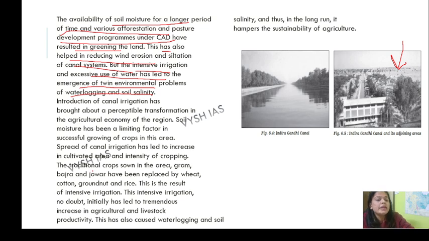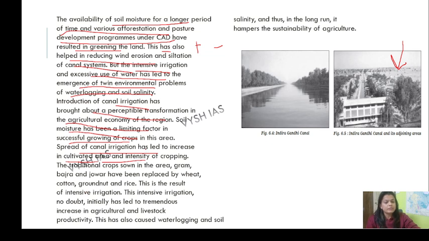Introduction of canal irrigation has brought about a perceptible transformation in the agriculture economy of the region. Soil moisture has been a limiting factor in successful growing of crops in the area. Spread of canal irrigation has led to increase in cultivated area and intensity of cropping. So basically what you have to do is, whichever point you see, if it's positive, write positive over there, negative over there. So whenever you read it for your mains, then just directly jot down the points.